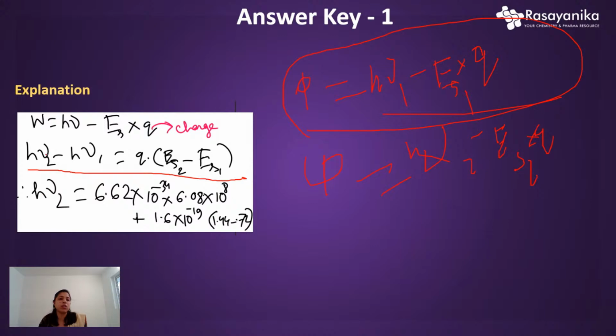Now just put the value. We need to find the value of nu 2, that is the changed incident frequency. H will come out, and you will get Q by H, that is E by H, which is given in the question. So Q by H's value is given in the question, just put the value into E_S2 minus E_S1, that is 1.44 minus 0.72, and also put the value for Q, and you will easily get the answer, and the correct option will be option 1.